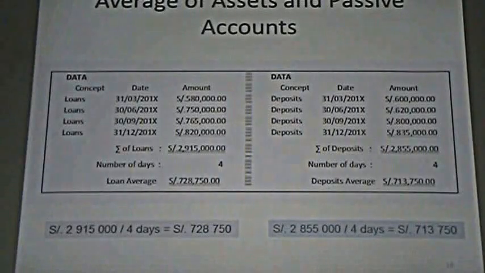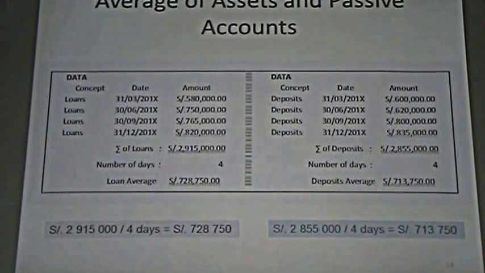In this case, we could see, for example, data from a theoretical balance. We can see here on the right side loans. And here we can see that at the end of March we have 580,000 soles in loans. At the end of June, 750,000 soles, and so on.